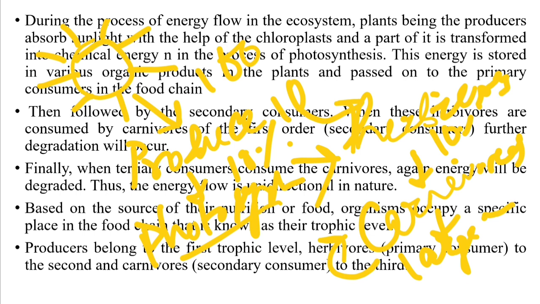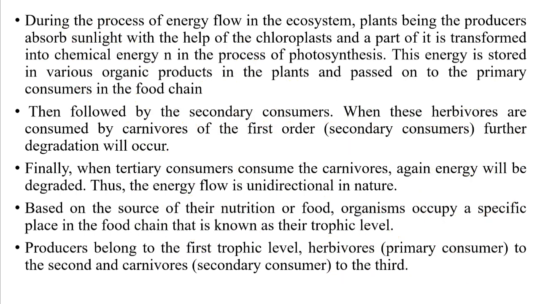So in this way the energy gets reduced. Finally, when the tertiary consumer consumes the carnivore, energy will be degraded, and this energy flow is unidirectional. The producer produces the energy, then the consumer gets it, then from the primary consumer to the secondary consumer, then from the secondary consumer to the tertiary consumer. So it is a unidirectional flow.